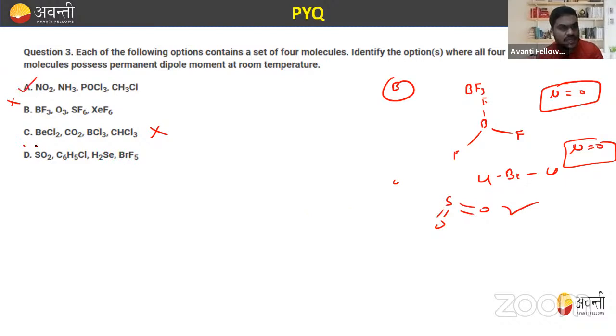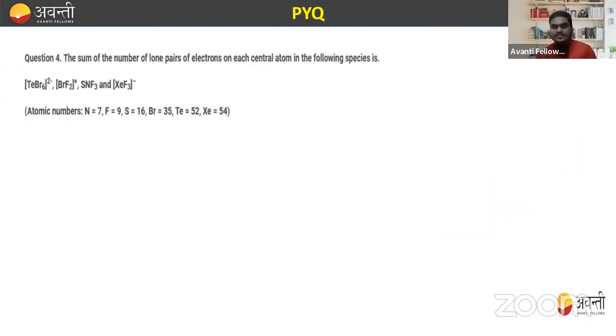Yes. So option A and option D both will show permanent dipole moment, but option B and C do not show, because in these, a planar molecule and a linear molecule are present, and we know that for a planar molecule or linear molecule, dipole moment is zero. I hope you'll understand this, right? Now, let's move to the next one.